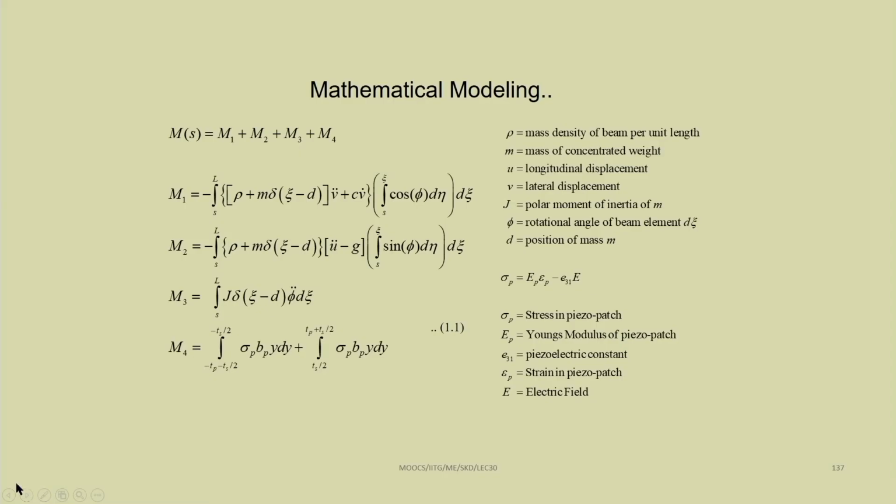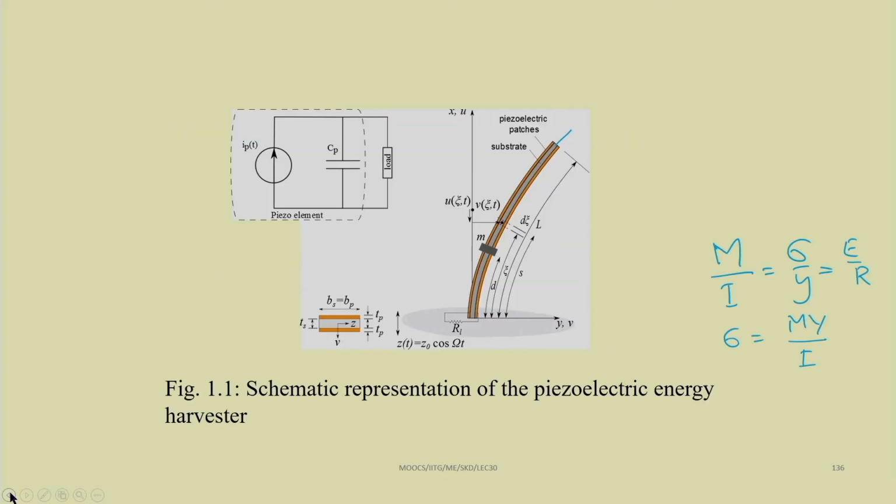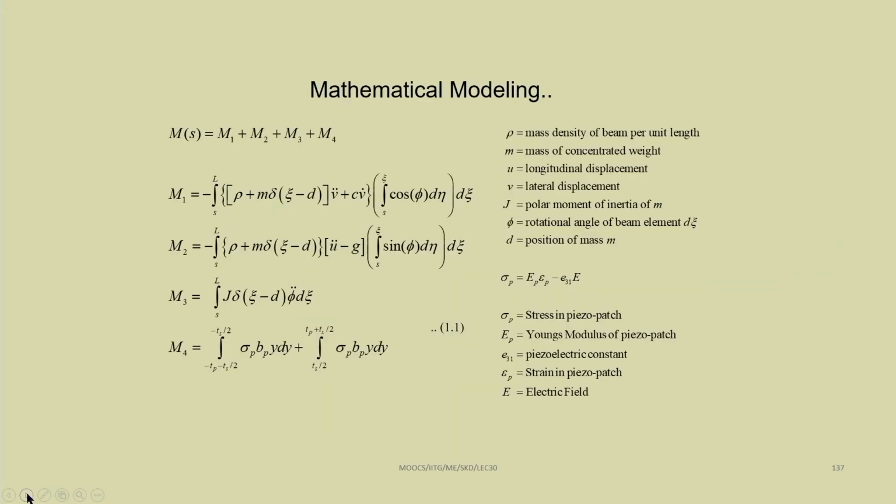So, we can write M, that is the bending moment at a section S, as M1 plus M2 plus M3 plus M4. That thing we have seen previously at any position S. So, this is position S, this mass is at a distance d. We have taken a dummy position zeta, and then this is d zeta, a small element d zeta we have taken.